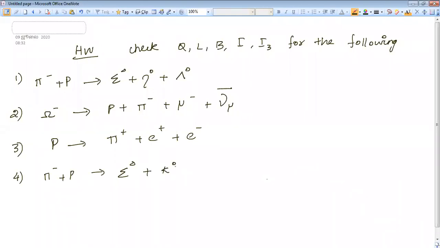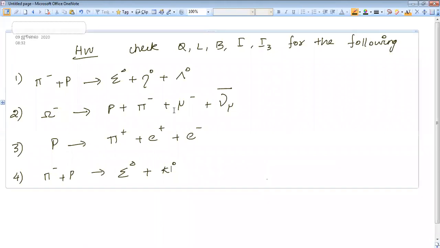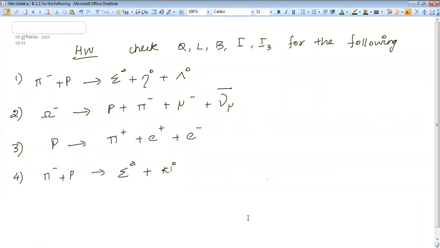Take down these 4 questions and find the conservation laws for these 4 interactions.